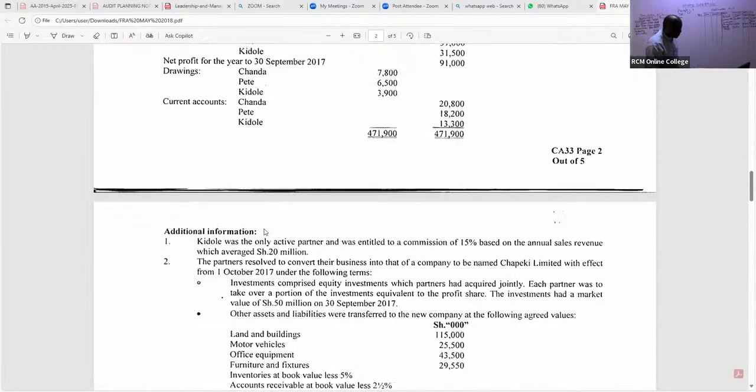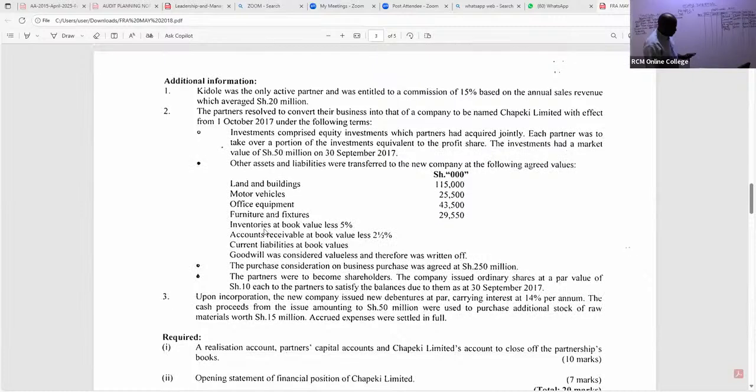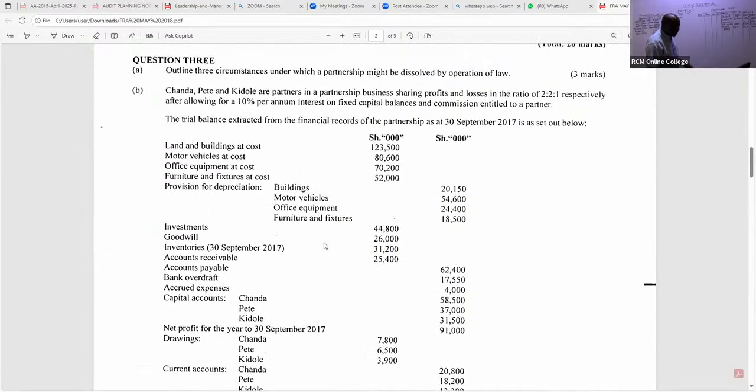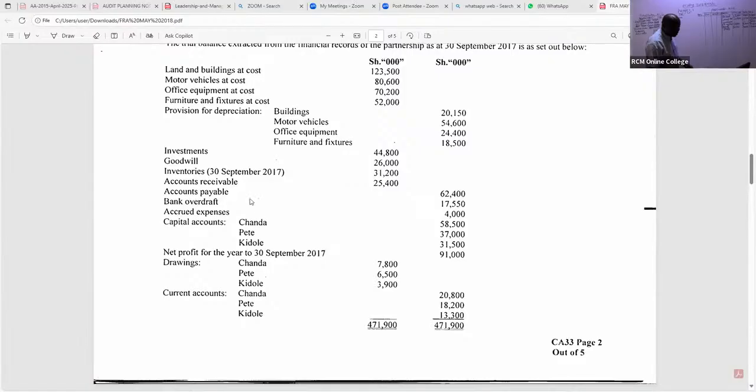They have told us here, please listen. First of all, listen. They have told us somewhere here that current liabilities were taken at book values. Even if they never told us, that is the rule. So all the current liabilities, what do we have there? We have payables, and I can see we have accrued expenses. They were taken over by the new company, even the bank overdraft. Yes, I can see the bank overdraft was taken over by the new company.